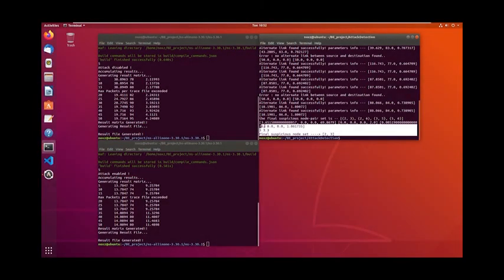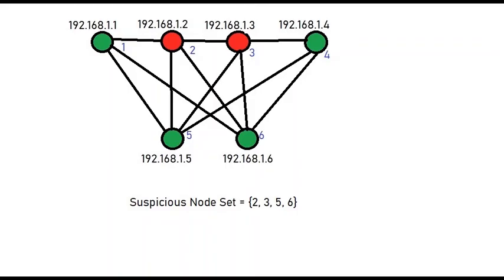As you can see, our algorithm worked in the following way. It shortlisted our suspicious node set in stage 2, which came out to consist of the nodes 2, 3, 5, and 6. And then stage 3 scanned pairs of only these nodes and found the suspicious node pair to be 2 and 3.